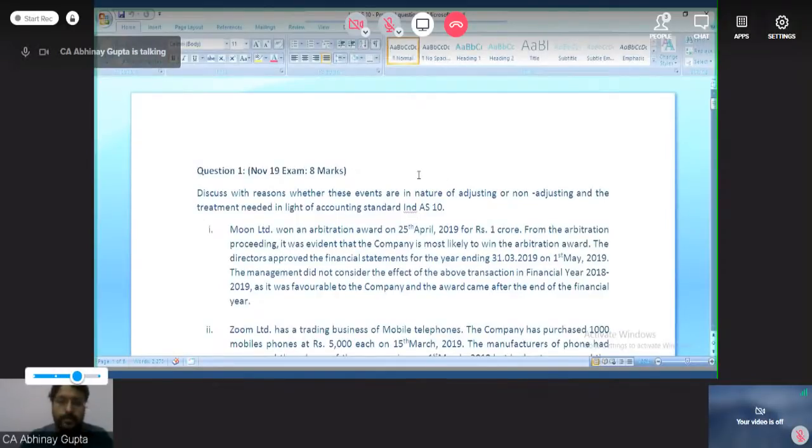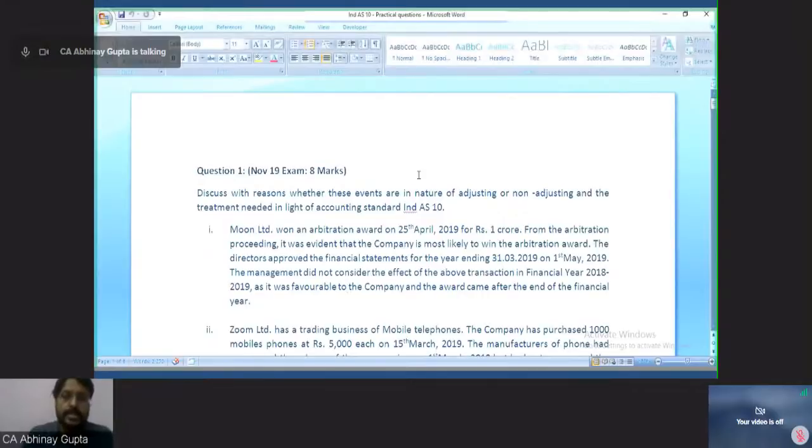So let's do this question, from the November 19 CA Final examination paper, for 8 marks, a full-fledged question on Ind AS 10 only. Discuss with reasons whether these events are in the nature of adjusting or non-adjusting, and the treatment needed in light of the accounting standard Ind AS 10. Students, whenever you are writing an exam, carefully understand what the question is asking for. The question is saying discuss with reasons.